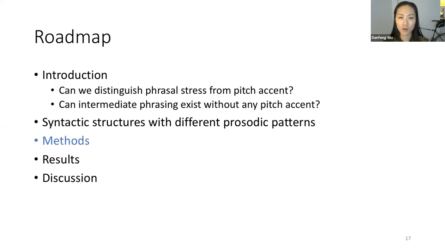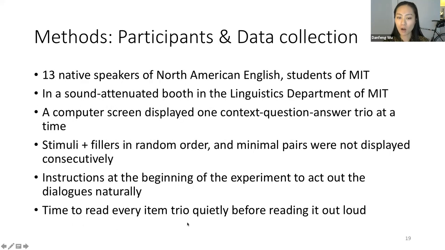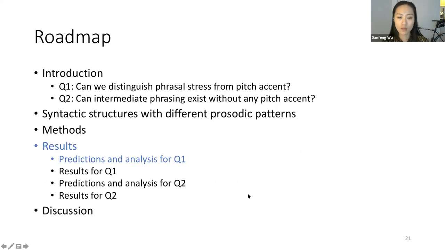So let me quickly go over the methods. I used 80 target sentences varying by 2 syntactic conditions we saw earlier and 2 focus conditions, broad focus and narrow focus. I used 73 filler items and they were all randomized, and there were 13 native speakers participating in the study. So as I go over the results, I will go over the predictions and analysis as well as the results for question 1 and question 2 separately.